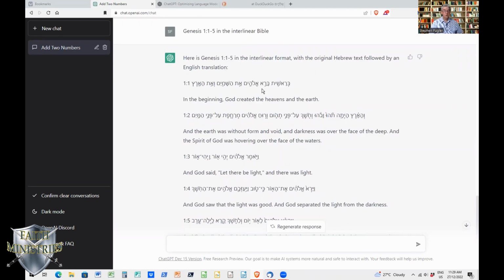Now, one other thing, because you've got the Hebrew there, we can go to this particular word here and highlight it, and that is the word Elohim, for God. And if we come down to the bottom here in the text, we can say, number of times, and we can paste, occurs in Bible or Old Testament. Number of times it occurs in the Old Testament.